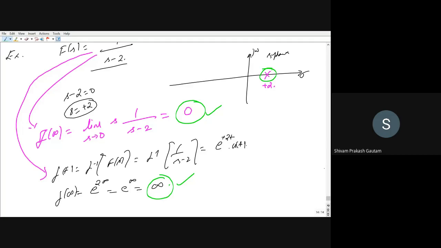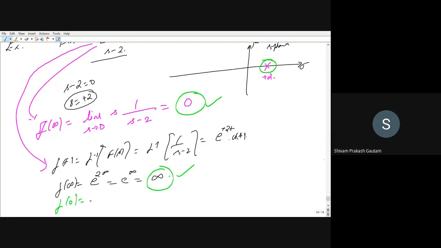If you want to calculate f of 0, it will be e to the power 0, which equals 1. And if I want to draw f of t, at 0 its value is 1 and it increases exponentially. Earlier we saw an exponentially decaying function, and this function is exponentially increasing. So at t equal to infinity, its value will be infinity.